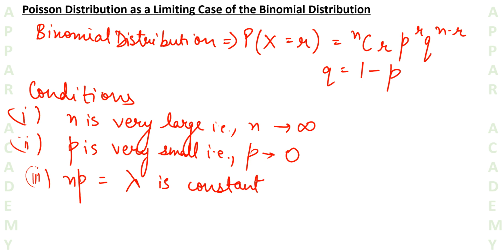So we are saying that the average of the binomial distribution, np, must be equal to the parametric value of the Poisson distribution, or lambda. Later on we will also see that this lambda is basically the mean of a Poisson distribution. If these three conditions are satisfied, then the Poisson distribution is simply a limiting case of the binomial distribution, where we are approximating x in the form of a Poisson distribution.